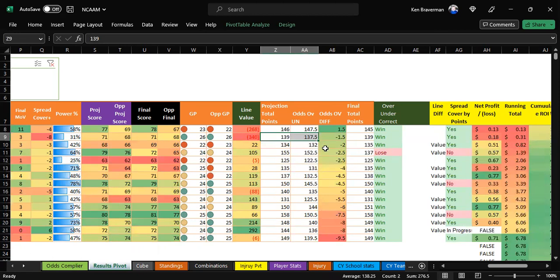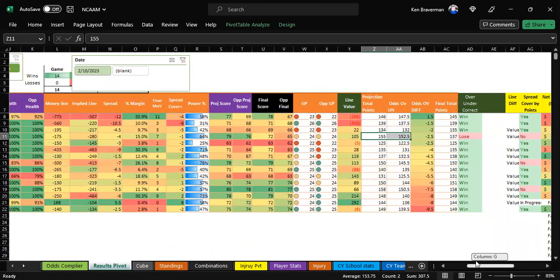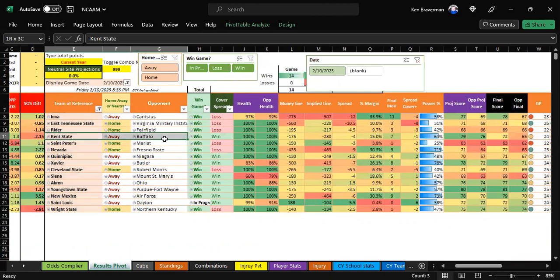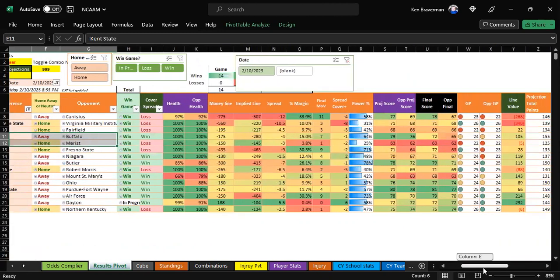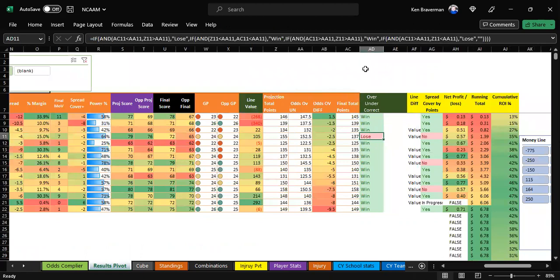Well, that's a great thing to test today. That means that we will do exactly what happened in the Kent State game if the algorithm has a flaw here in its projected scores, which it probably does. We thought this Kent State Buffalo game was going to have more points, and it did not, and we lost the over-under bet.